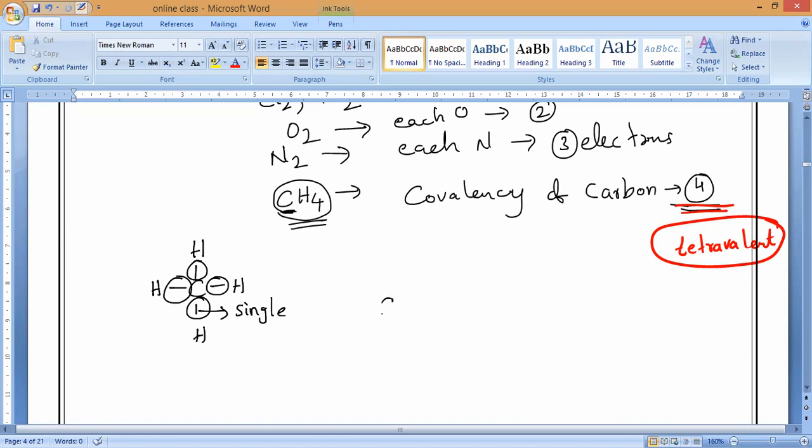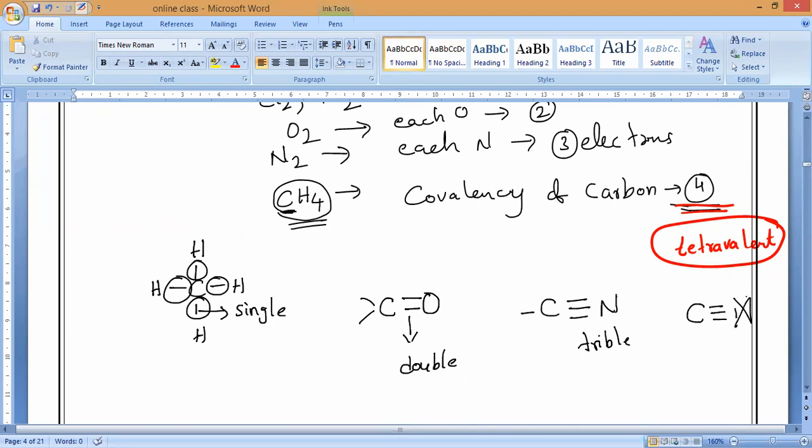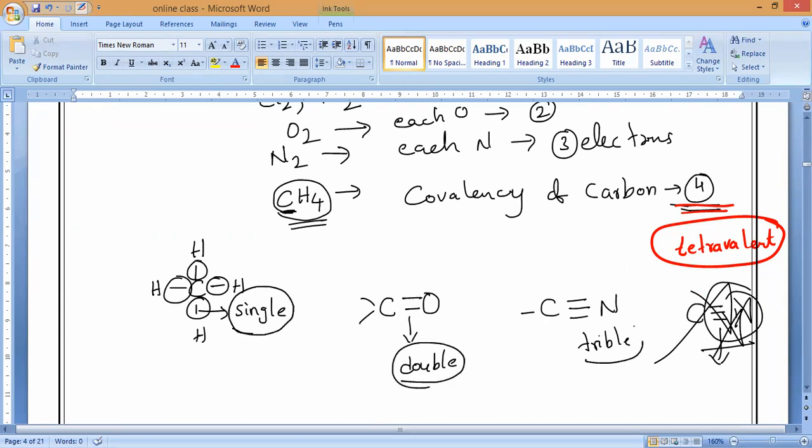Now, if any atom requires sharing of 2 electrons, then it will form a double bond. Do you understand? Now, if any atom needs 3 electrons, then it will form a triple bond. But there is no element which will accept 4 electrons at a time. That is why it is not possible. We can only form 3 kinds of bond: single bond, double bond, and triple bond. Clear, guys?